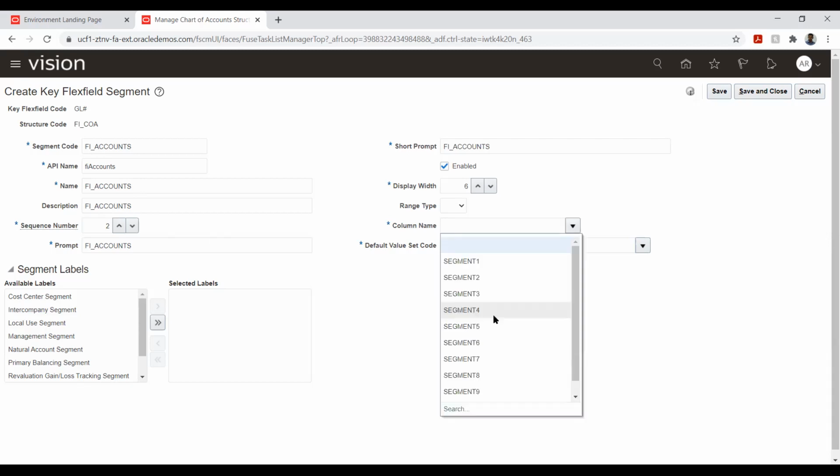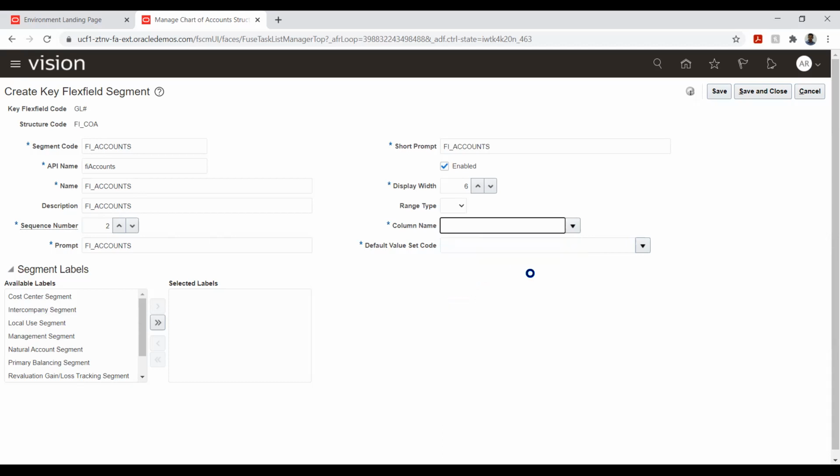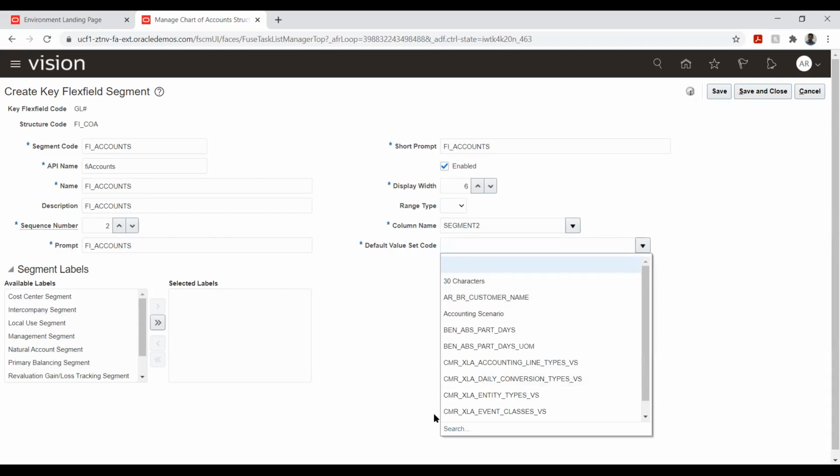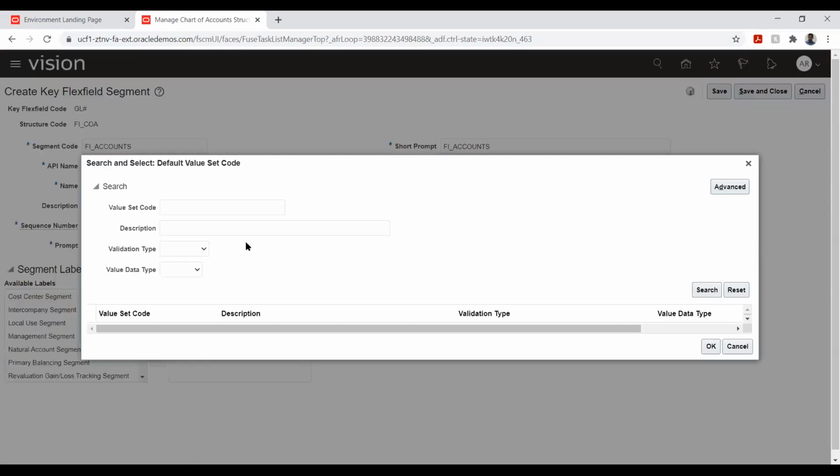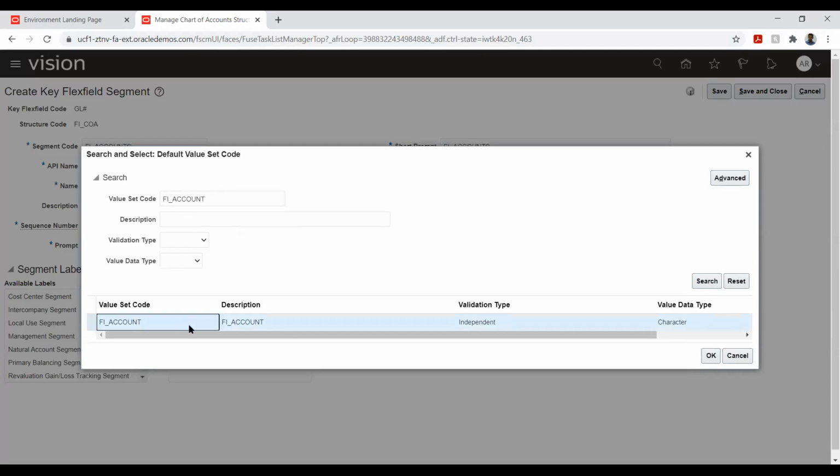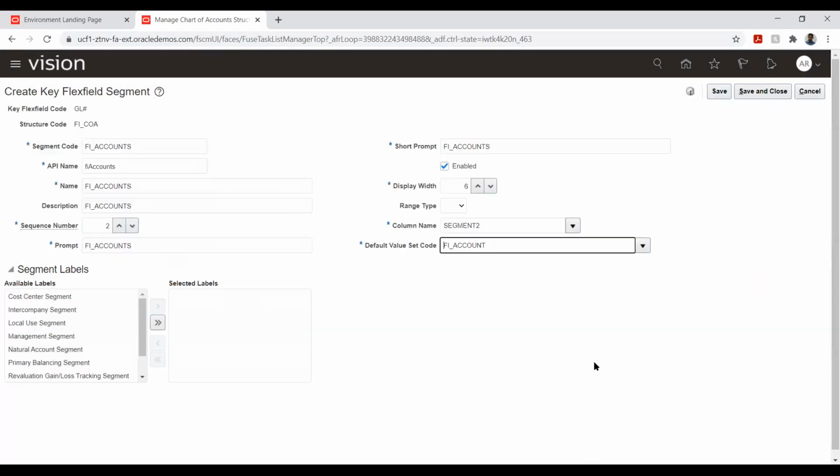So I'm just giving this. Okay, so now the label name that we want to select is natural account.